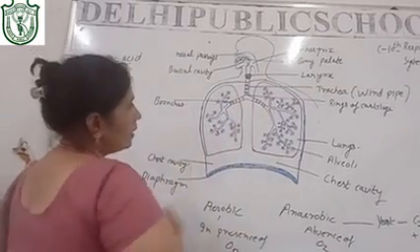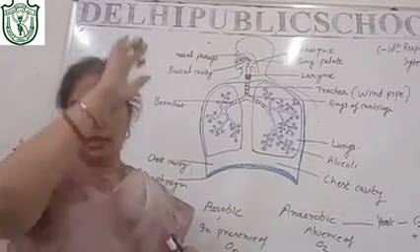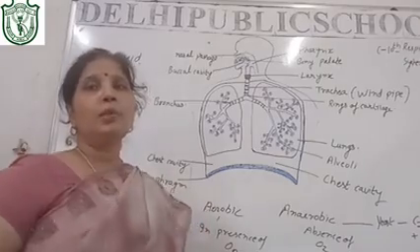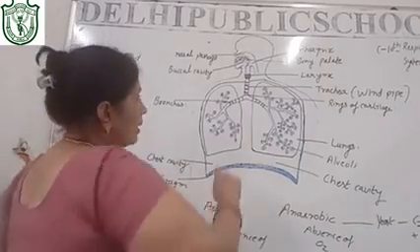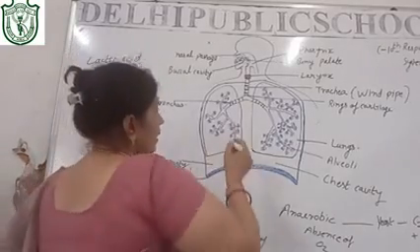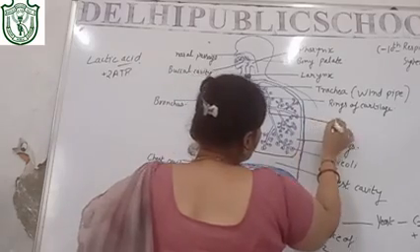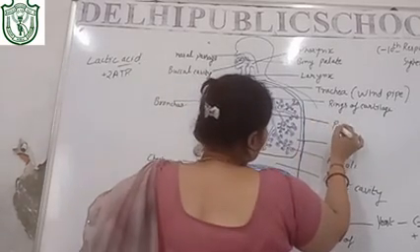Now you can see these are the lungs. This is also a double layer membrane, also called the pleural membrane. Now inside the lungs you can see that this bronchus is dividing into the primary bronchi. I can write it like this: this is the primary bronchi.